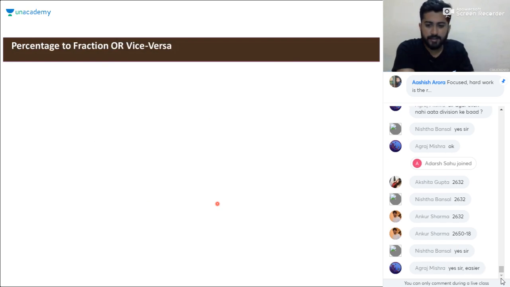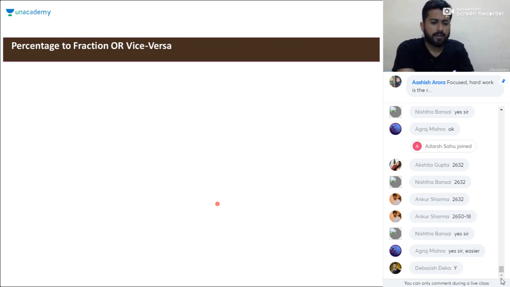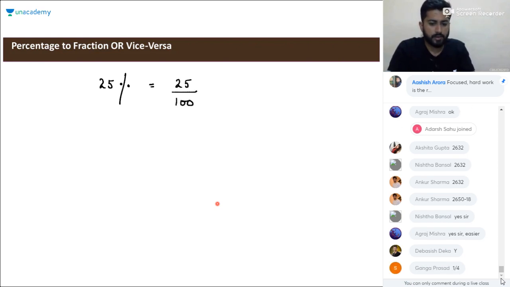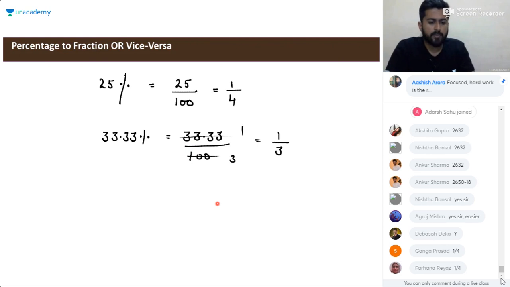Okay. Now, percentage to fraction. It is a very easy thing. We are going to revise this, as most of you know how to convert percentage to fraction. When we remove the percentage sign, we have to provide 100 in the denominator. So 25% will be directly 1/4. Again, for any other number, that is 33.33, when we remove the percentage sign, we have to provide 100 in the denominator. So it will be approximately 1/3.